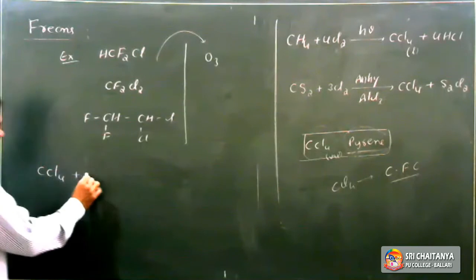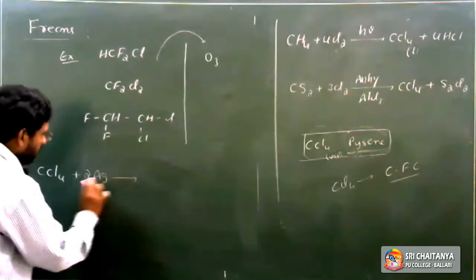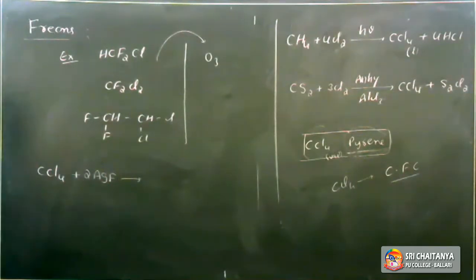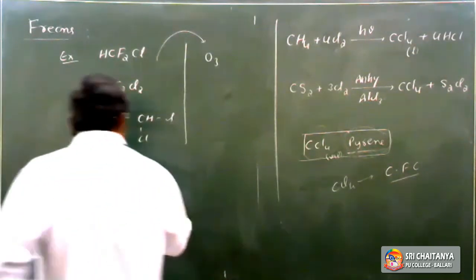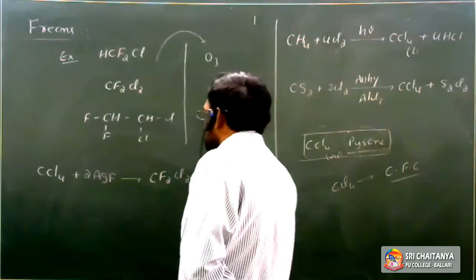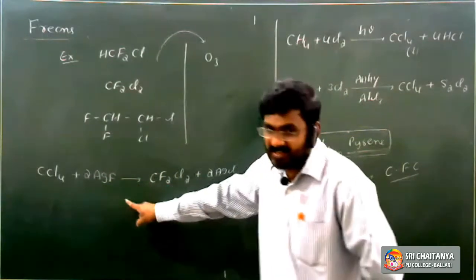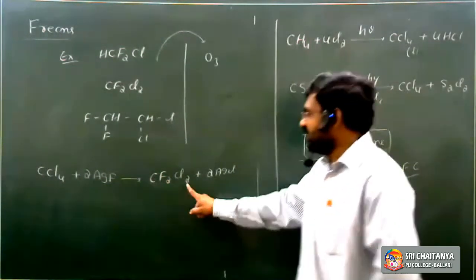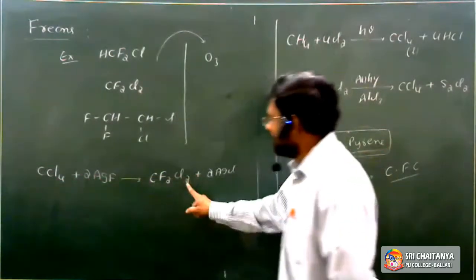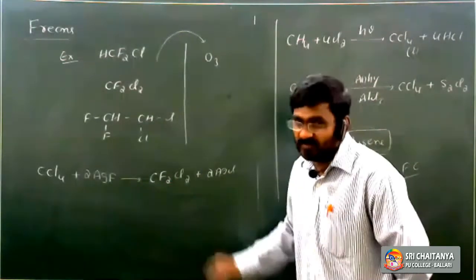CCl4 reacts with silver fluoride. This is the conversion of chlorides and bromides into fluorides. What is the name of the reaction? If you use 2 moles of AgF, the product formed is CF2Cl2, and 2 moles of AgCl are eliminated. Chlorides are converted into fluorides, so 2 of the 4 chlorines are replaced by fluorine and CF2Cl2 is formed. What is the name of the reaction?